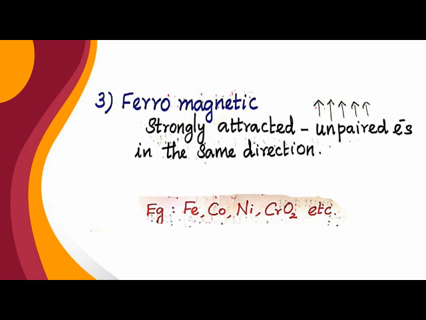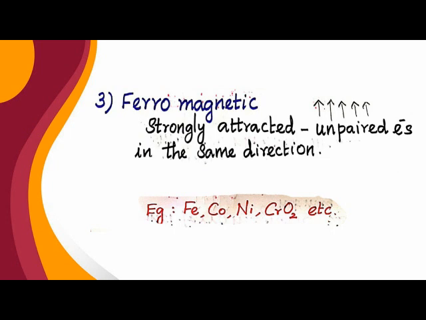So the net magnetic moment is greater. So this is strongly attracted by magnetic fields. Why is it strongly attracted by magnetic fields?